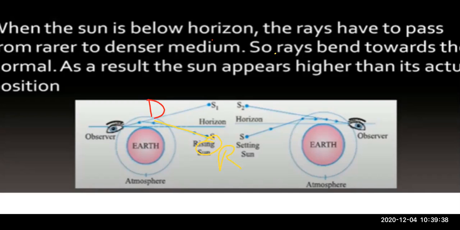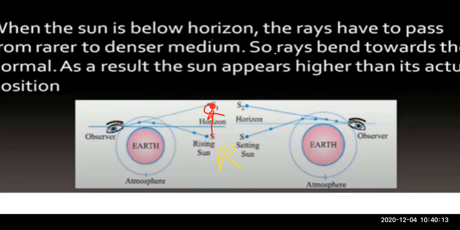The rays will bend towards the normal, and so the sun appears to be a little higher from its actual position because of atmospheric refraction. So the sun becomes visible 2 minutes before the actual sunrise, right?